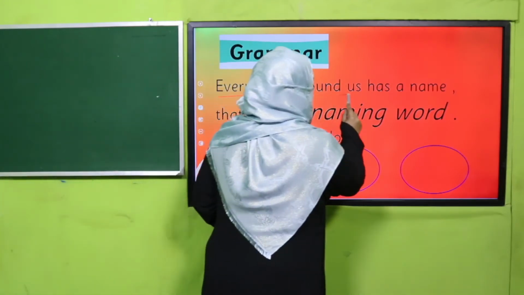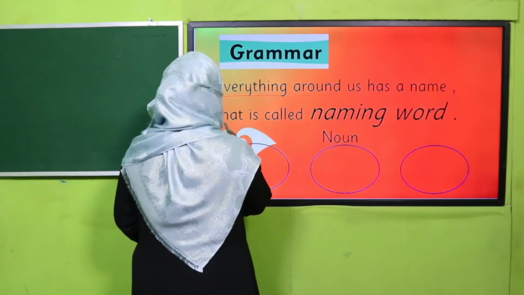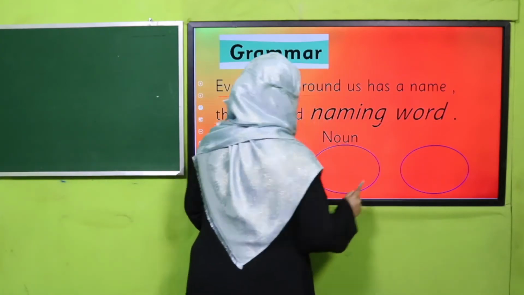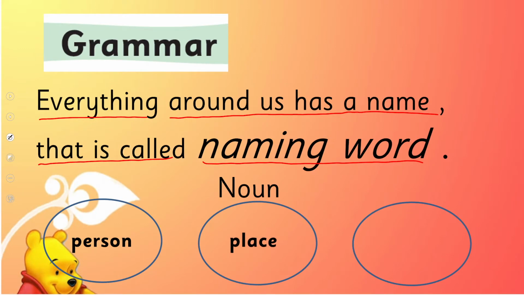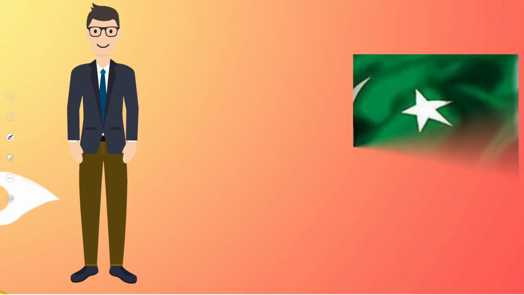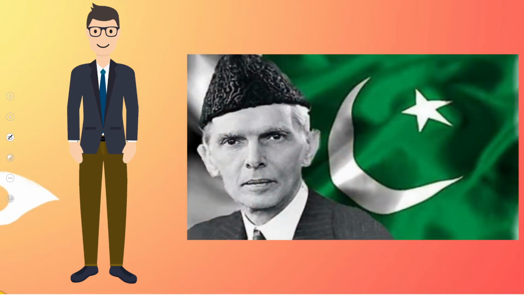Everything around us has a name that is called naming word. And this naming word may refer to person, place, and thing. Remember, everything around us has a name. So, this is picture of a man, and this is also picture of a man.